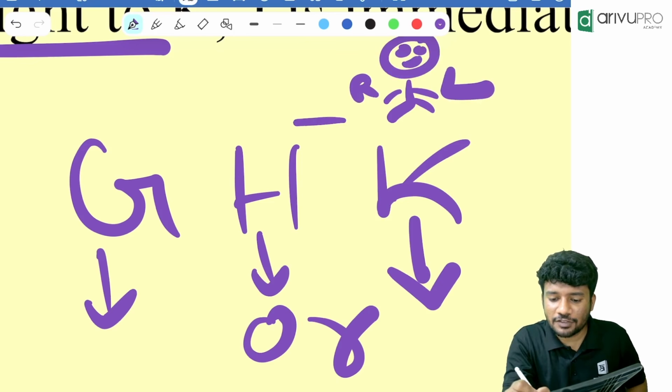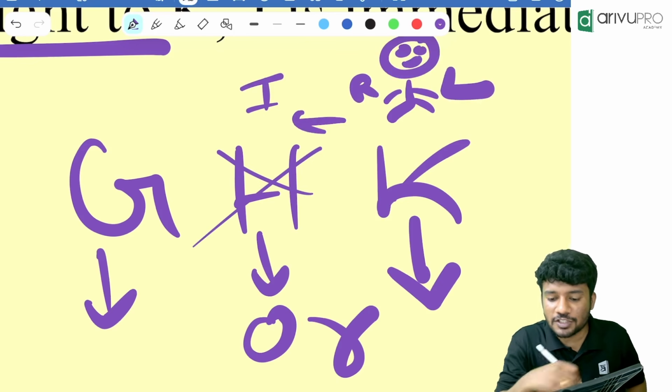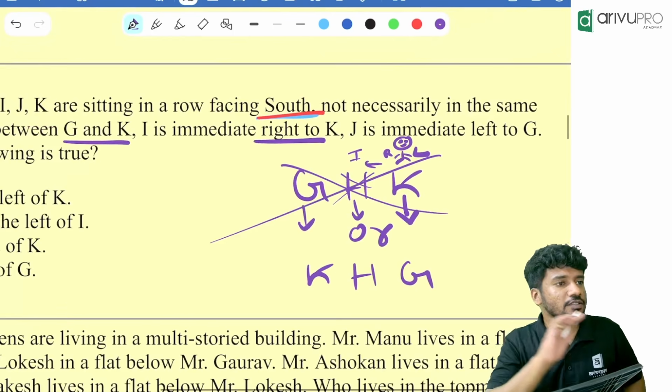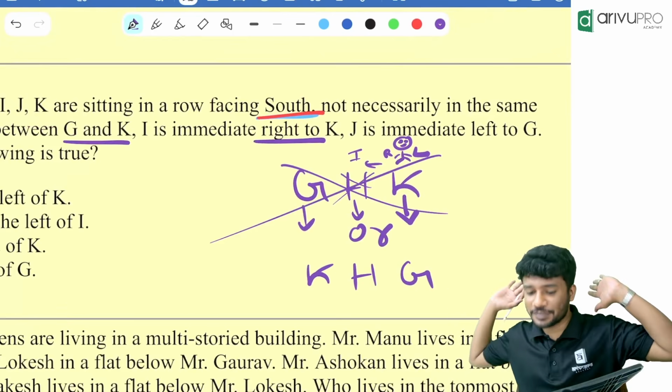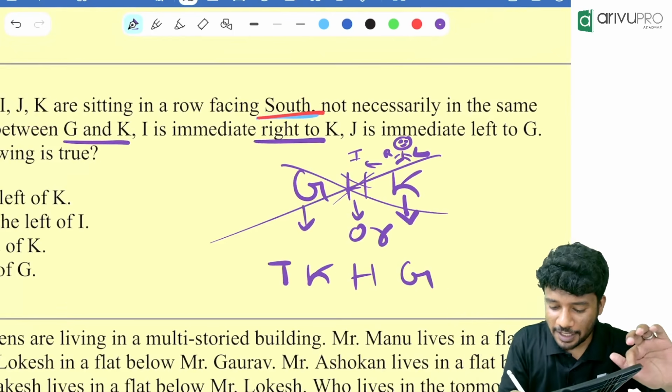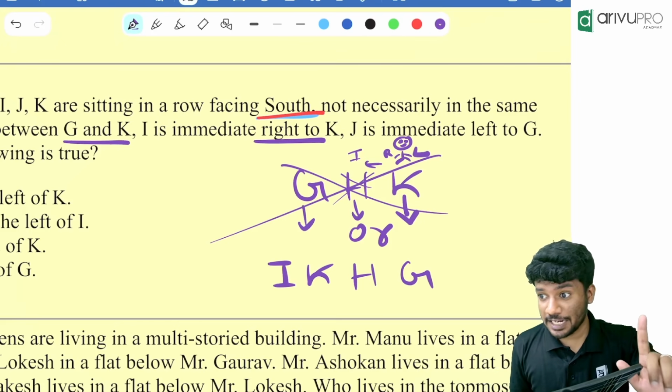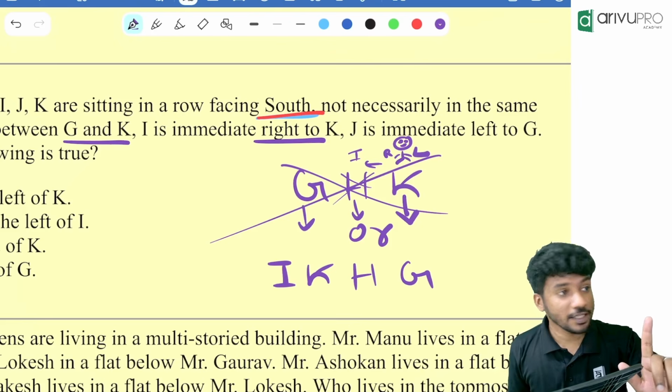I is right of K means I need to kill H. Is that possible? No, that means the first possibility is wrong, right away gone. Then where will be the position of I? I will be sitting over here. I hope everyone understood that. Anyone has any doubt regarding that? Please tell me.